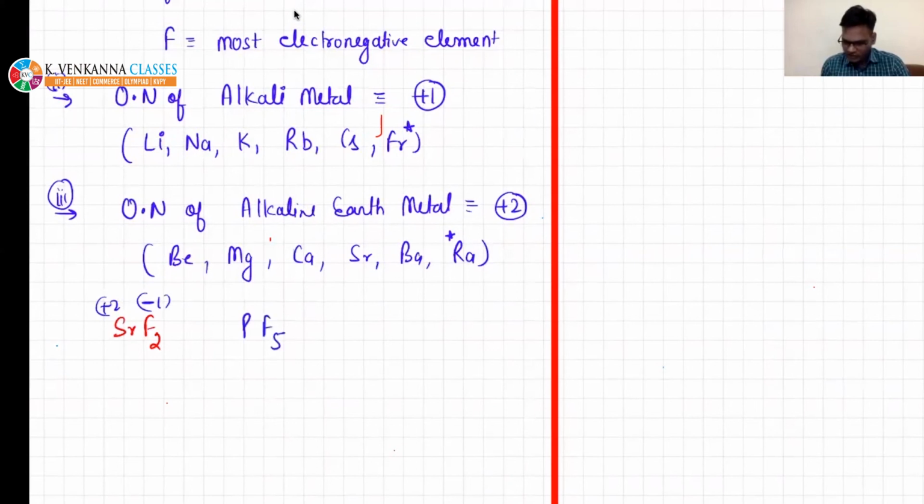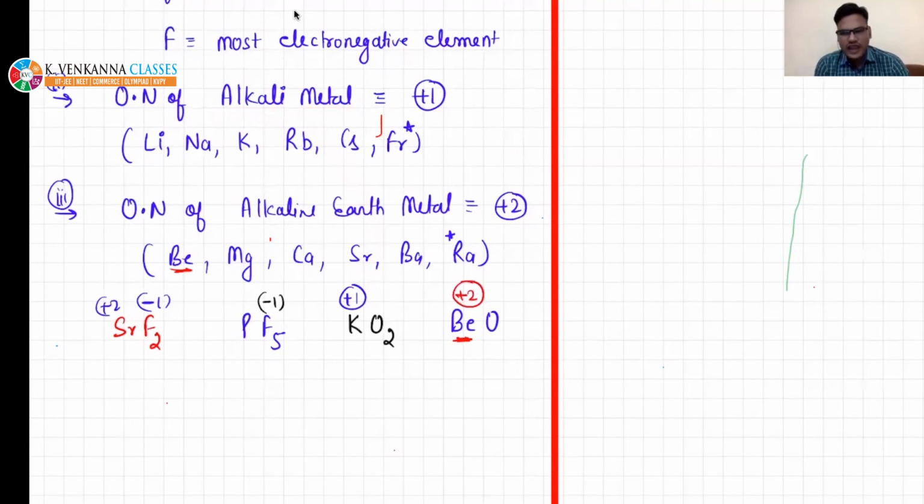In this case also, fluorine will have -1. If you take KO2, potassium will have +1, because potassium belongs to the alkali metals, so it will always take +1. In BeO, beryllium belongs to the alkaline earth metals, so it will be +2. Any doubt, beta?